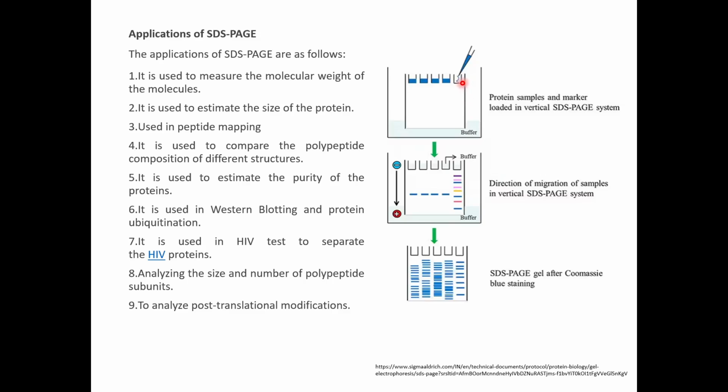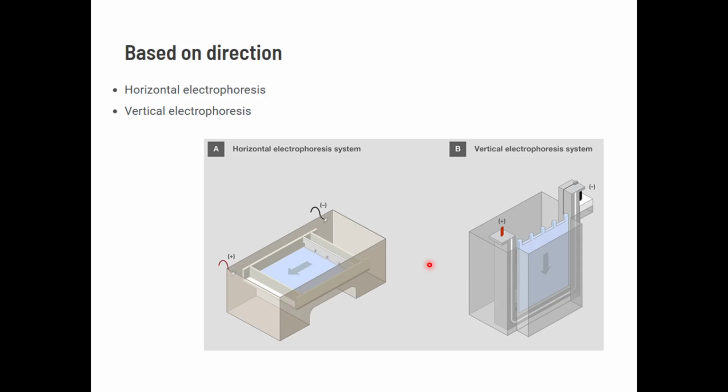So this is how you run it. You load your sample here in your wells, then you add the buffer, then you have your ladder here with standard markings which will have color or a stain, so it will help us in checking what molecular weight your protein of interest is. And then you also have multiple bands when you stain it with Coomassie or anything if you want to visualize the entire gel. Then coming to horizontal, based on the direction of the electrophoresis, we have both horizontal electrophoresis and vertical electrophoresis.